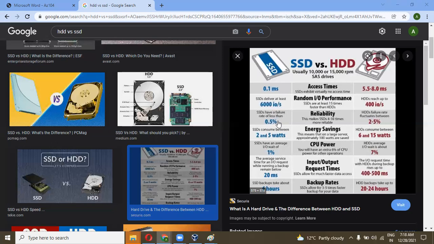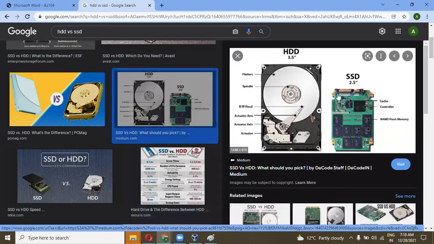SSD has a failure rate of less than 0.5%. It is more reliable than HDD. For the CPU power, it is average 1% and it operates at 7%. So these are the basics of HDD versus SSD. And for the image, you can see this type of image. HDD has a disk and works on the RPM and the throughput. SSD has the controller and NAND flash memory.